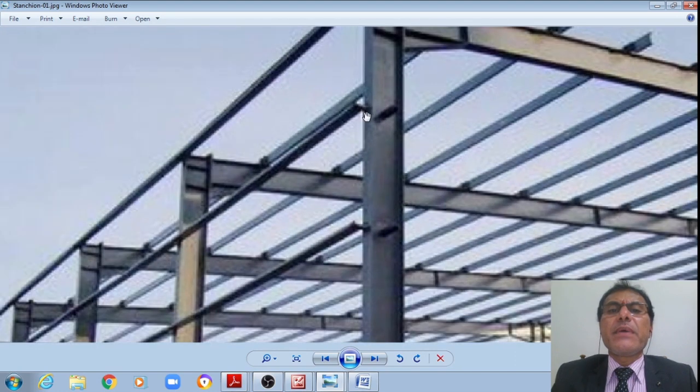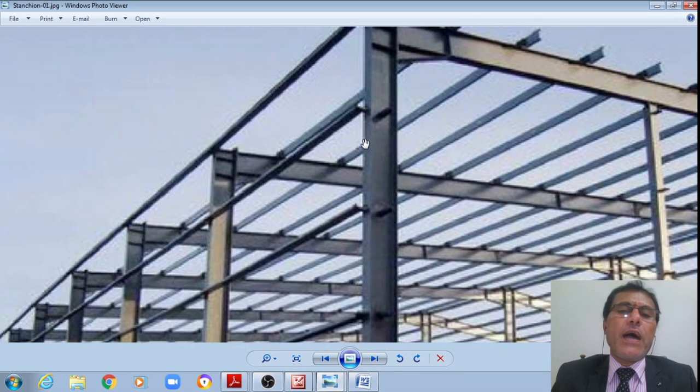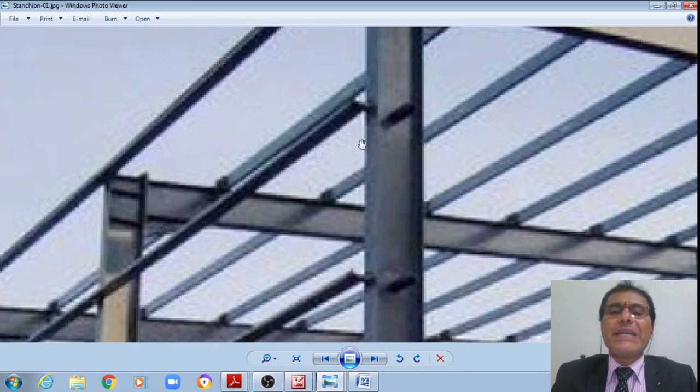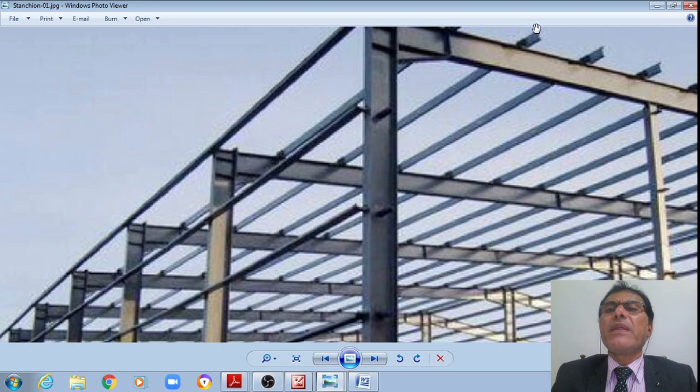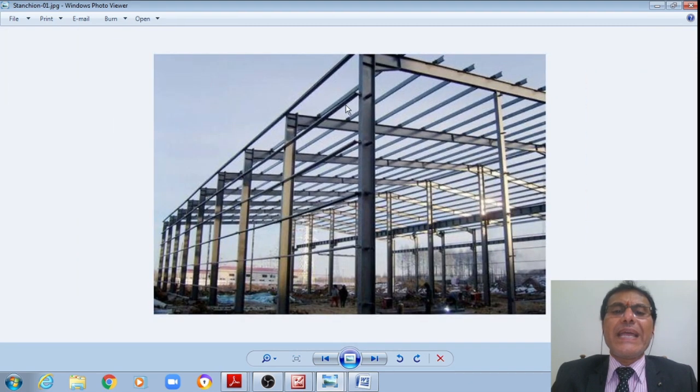Either channel sections may be provided, or light gauge Z section purlins can also be provided. Even this can be a Z section purlin as appropriate, to which the side sheeting will be connected.